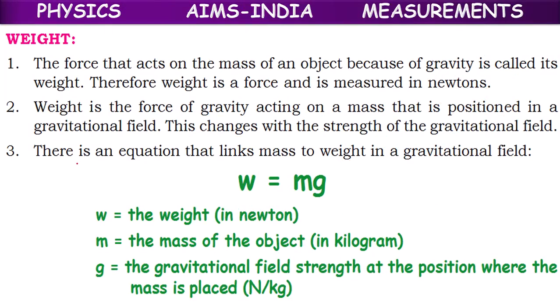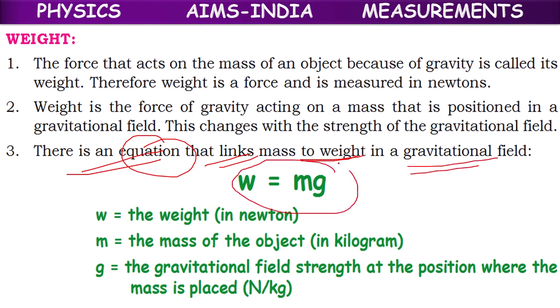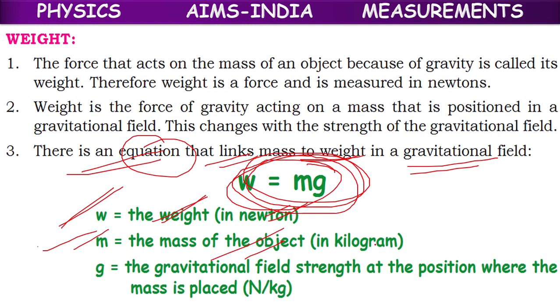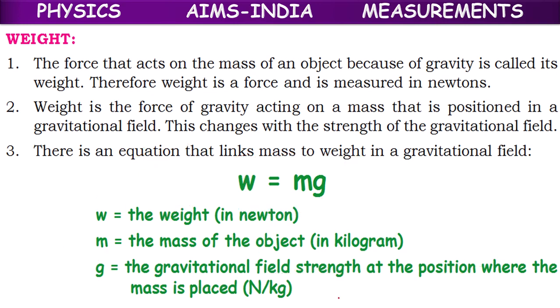Okay, children. So there is an equation which links mass to weight in terms of gravitational field. That equation is W equals mg, where W is weight in newtons, m is the mass of the object in kilograms, and g is the gravitational field strength or acceleration due to gravity at the position where the mass is placed. So the formula for weight is W equals mg, where m is mass and g is acceleration due to gravity.